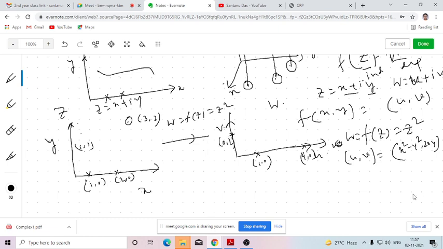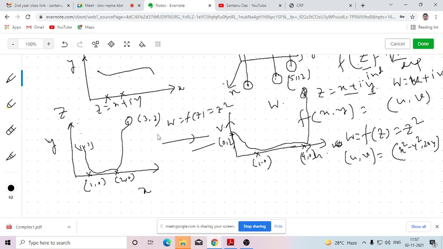If I take 3 2, so 9 minus 4, that is 5 12. So this will be mapped like this to 5 12. In that way, if I take the independent variable arbitrarily in the z Argand plane, each and every point will be mapped to some point in the w Argand plane. So if I join them, it will give us a two-dimensional curve. Similarly, if I join their corresponding images, this will give another two-dimensional curve.